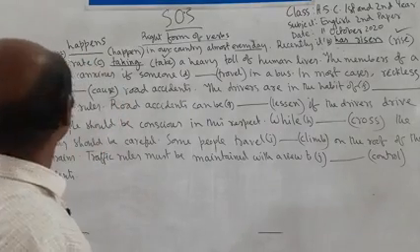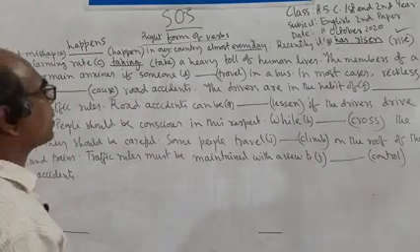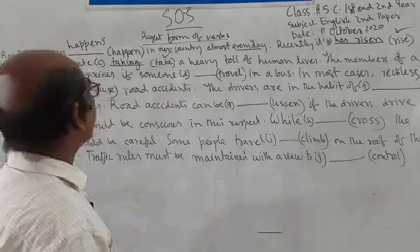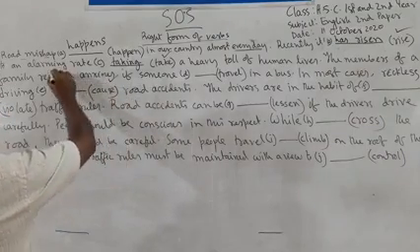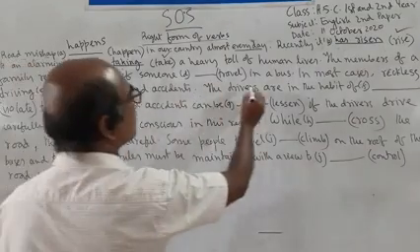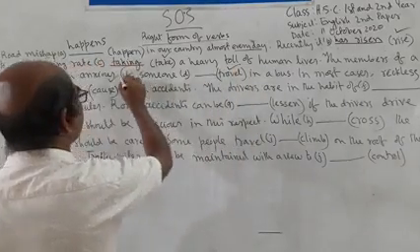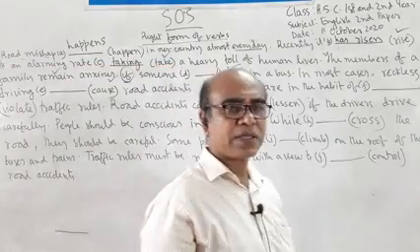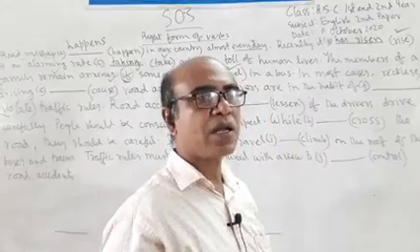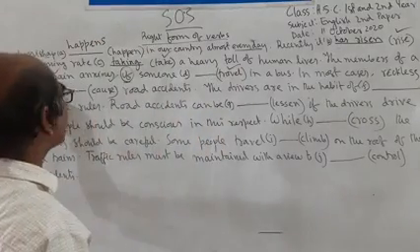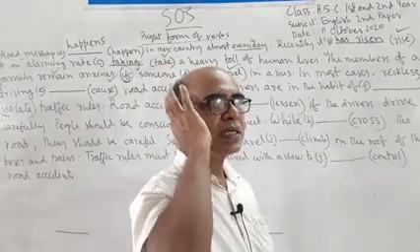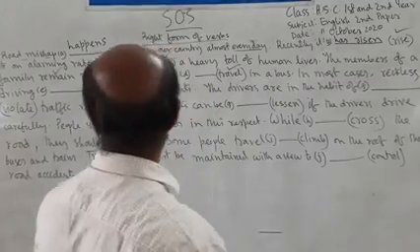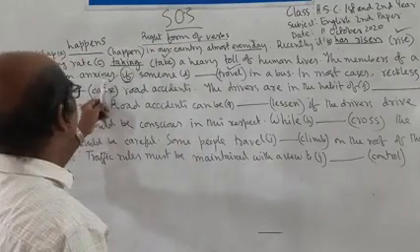The members of a family remain anxious if someone. Here we find two verbs. In the members of a family remain anxious, the first clause, we find remain, a finite verb, and if someone travel in a bus, it's also a finite verb, as we find if in the sentence. So it's a complex sentence, and there are two finite verbs. The first finite verb is remain, and the second finite verb is travel. And the sentence is in present indefinite tense. So the members of a family remain anxious if someone travels in a bus.